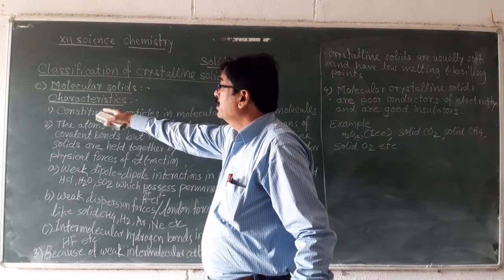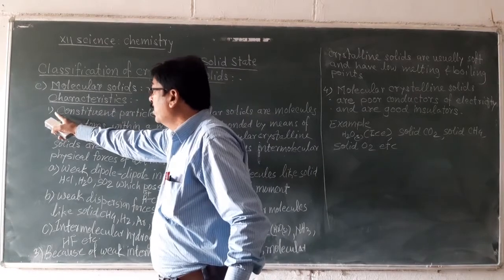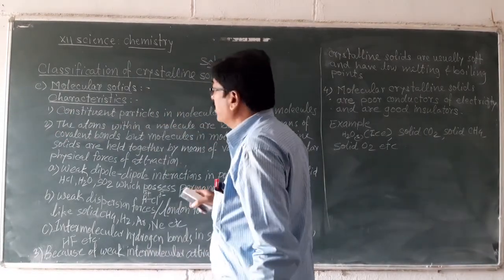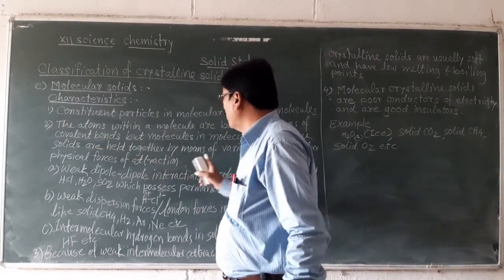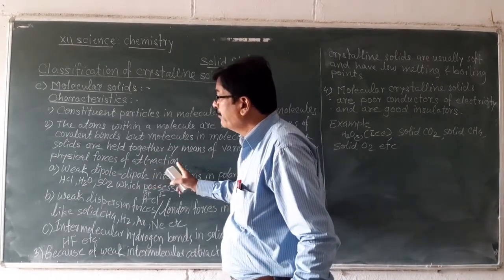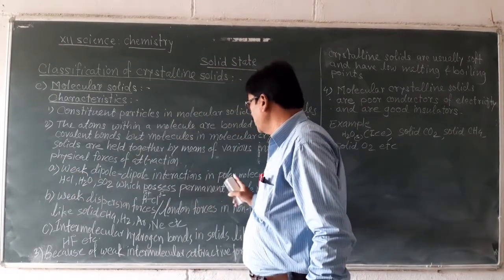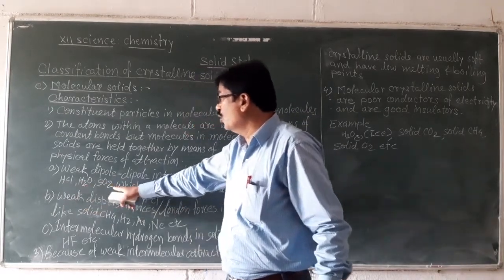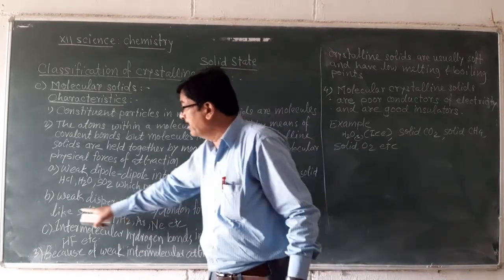Molecular solids are explained with the help of these four characteristics. First, constituent particles in molecular crystalline solids are molecules, and these molecules are held together by means of very weak physical forces of attraction, such as weak dipole-dipole interactions in polar molecules like solid HCl, solid H2O, solid SO2, which possess permanent dipole moment.